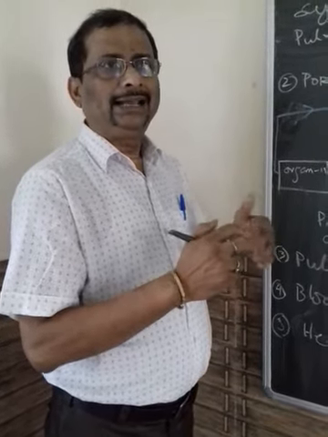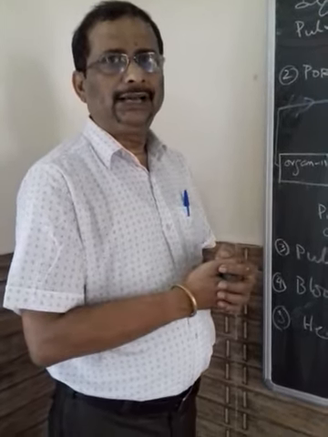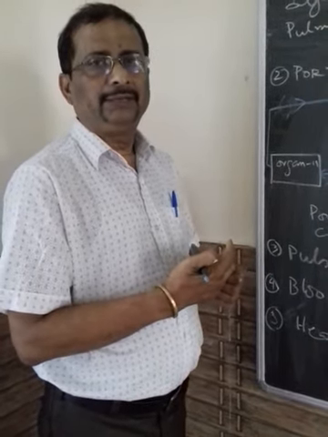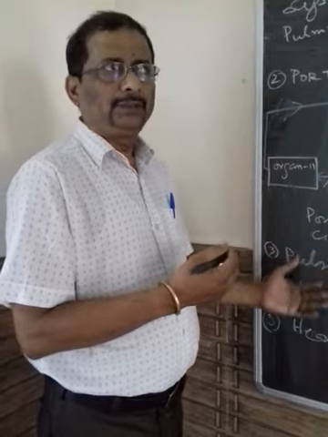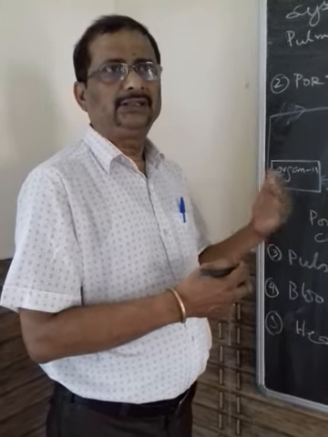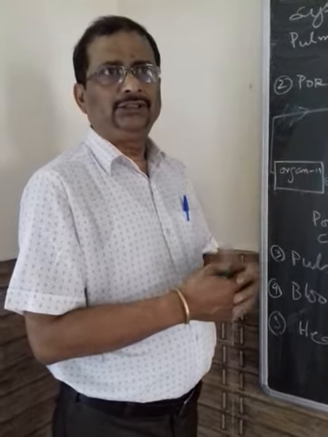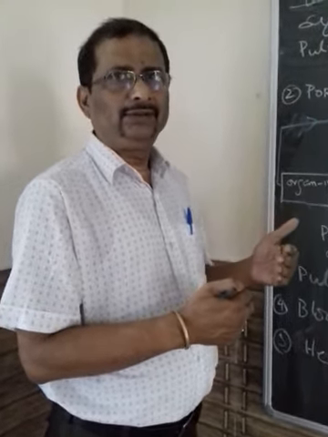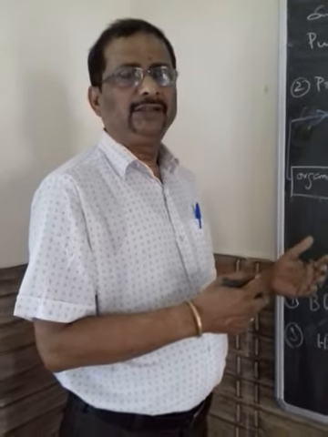And there is a time when the heart relaxes, or the diastole. The diastolic pressure is about 80 millimeters of mercury. But if the pressure increases above the normal rate, then we call the person as suffering from hypertension, which may be due to various reasons. If the pressure is less, then we call it hypotension.